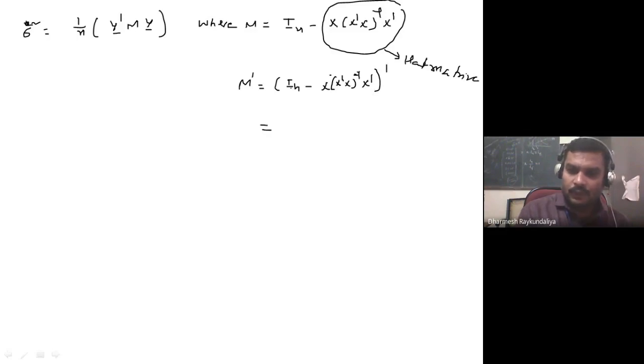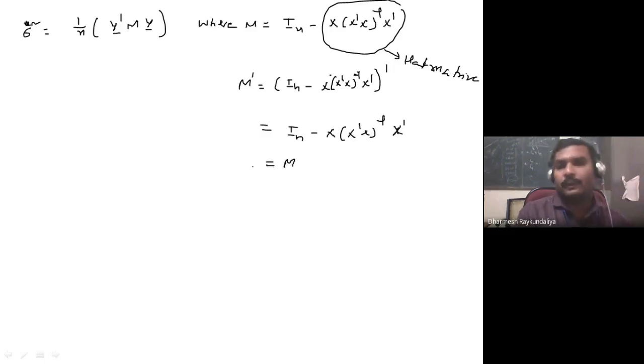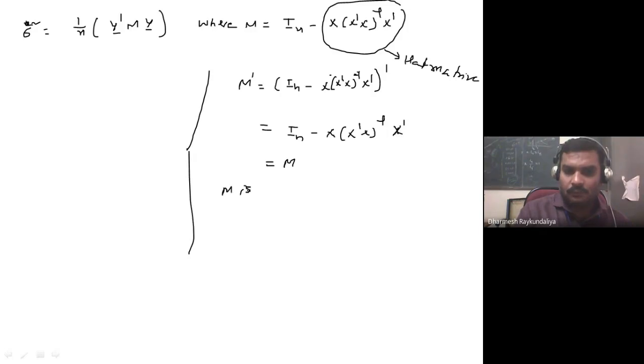So identity transpose is identity, and this x transpose is this side. X dash x is symmetric, and this x transpose is x transpose. Okay, so you can say that M dash equals M. So therefore M is a symmetric matrix.